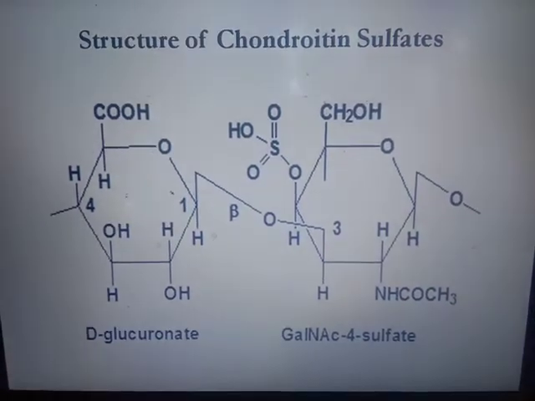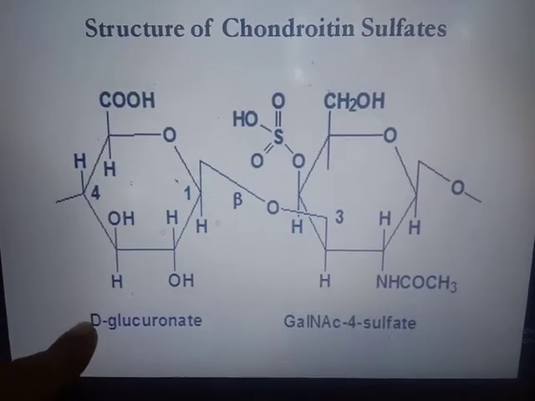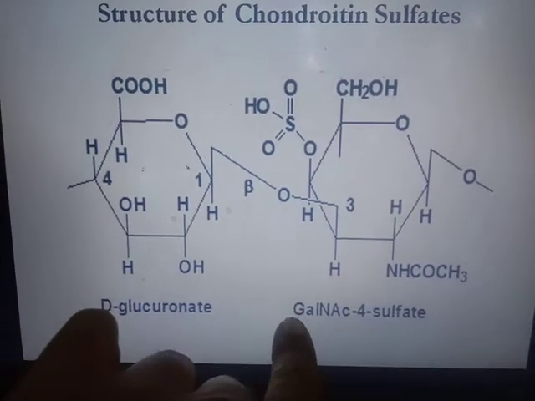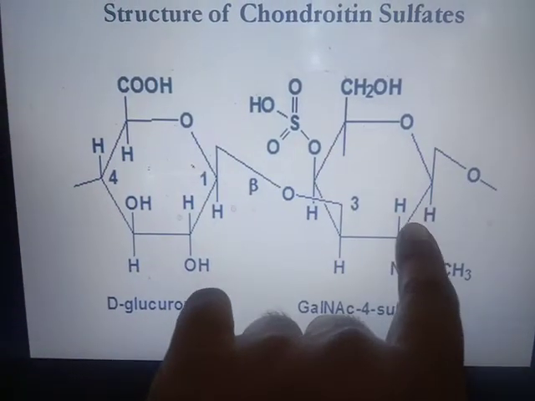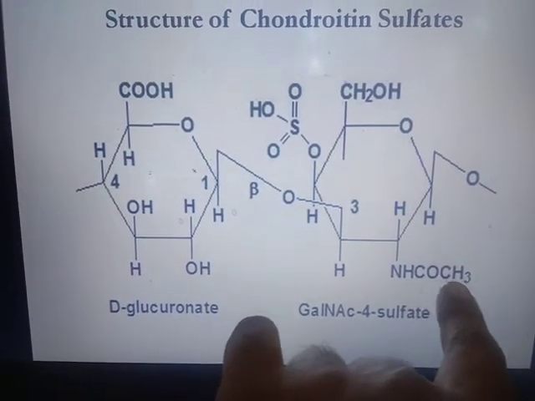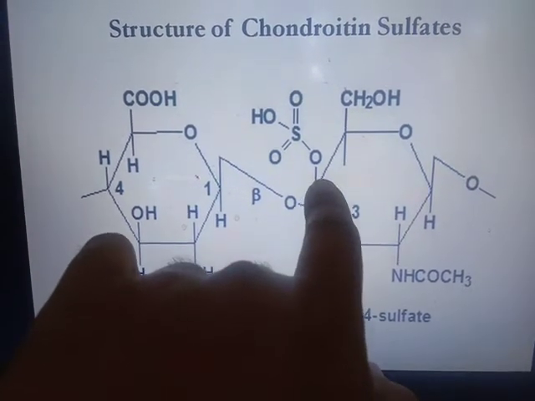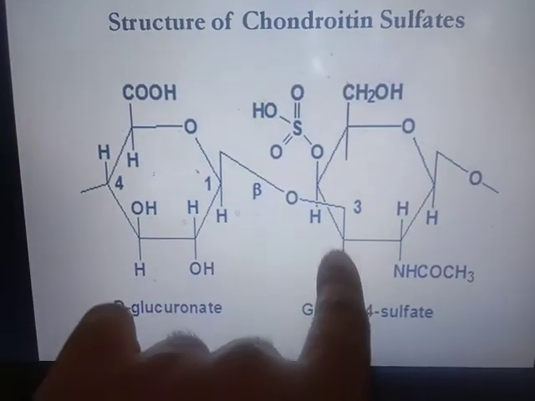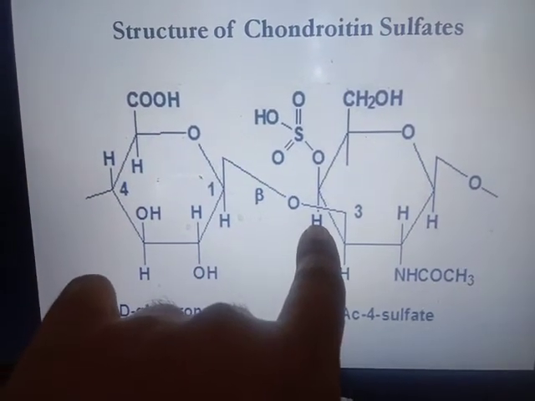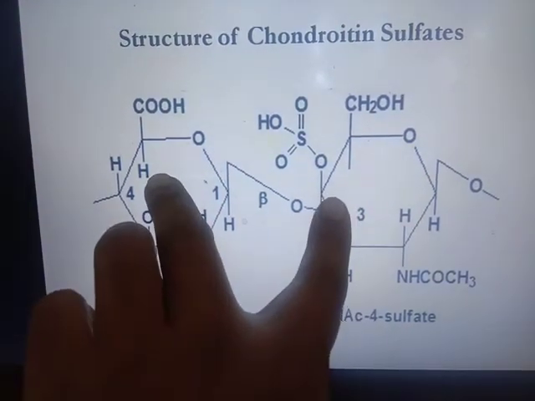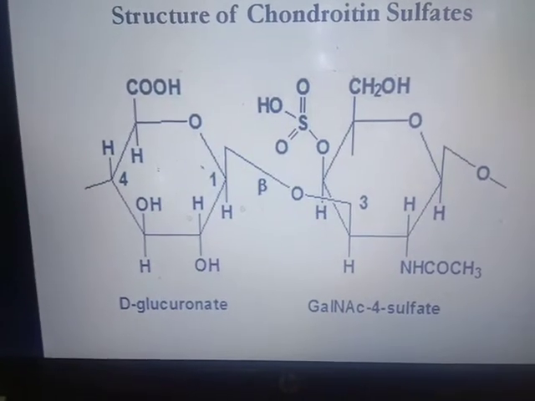So this is the structure of chondroitin sulfate. It has D-glucuronic acid, and this is N-acetyl galactosamine 4 sulfate. This is the first carbon, second carbon. At the second carbon it contains an acetylated amino group. Then the third carbon, fourth carbon. At the fourth carbon it contains a sulfate group, and the third carbon is bound with the first carbon by a beta-1,3 glycosidic bond. Then these two disaccharide units will bind with another two disaccharide units by a beta-1,4 bond.